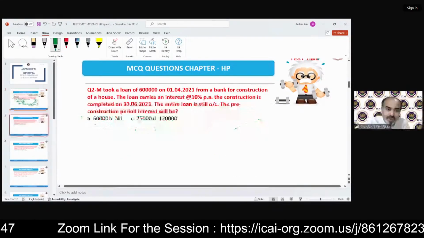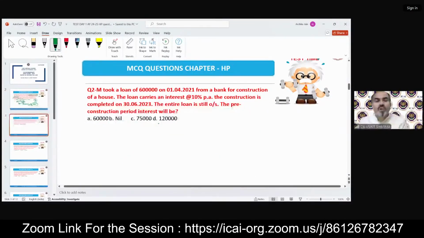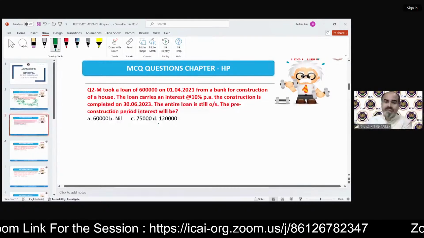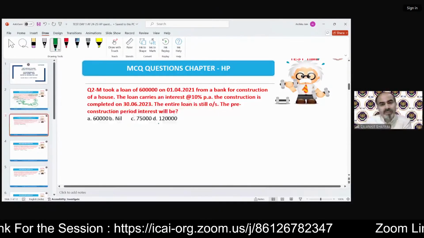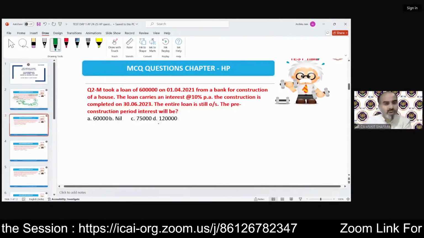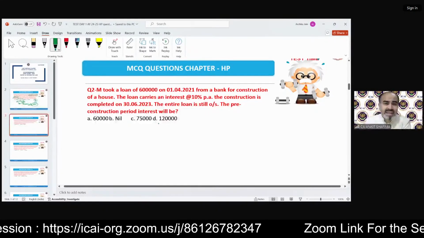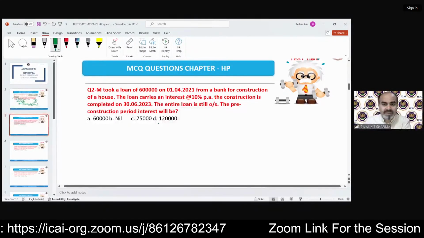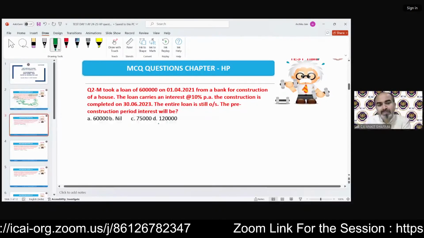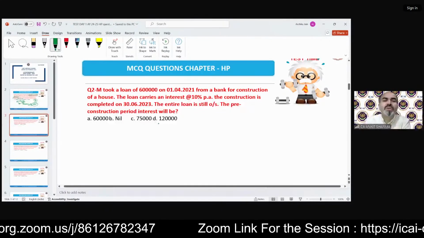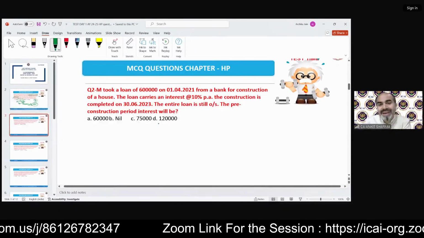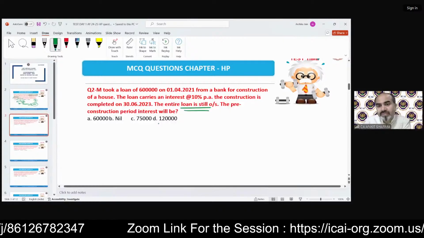Okay. Second question. M took a loan of 6 lakh on 1st April 2021 from a bank for construction of a house. The loan carries interest at the rate of 10%. The construction is completed on 30th June 2023. The entire loan is outstanding.